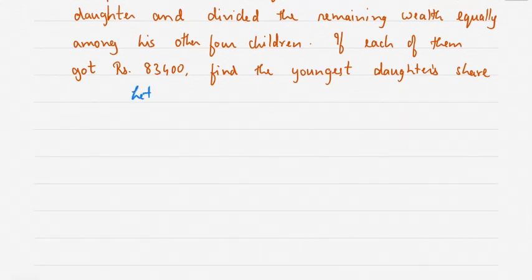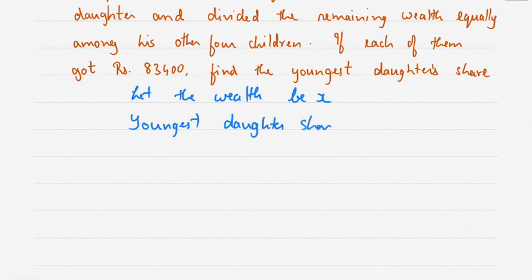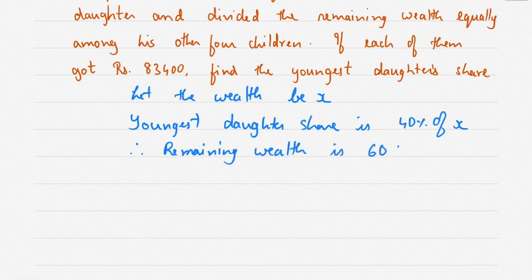Let the wealth be X. Youngest daughter's share is 40% of X. Therefore, remaining wealth is 60% of X. Remaining wealth is divided equally among 4 children.